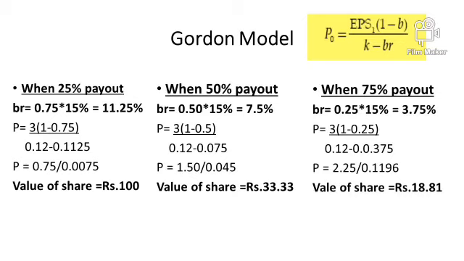So that proves when Walter and Gordon both are saying when R is greater than K, which is a growth firm, the dividend payout should be less. There should be either 0% dividend, or the company should keep as low a dividend as possible, which improves the value of share.